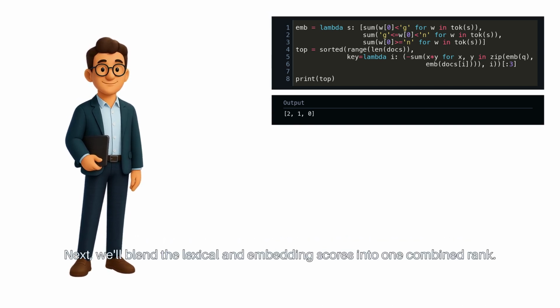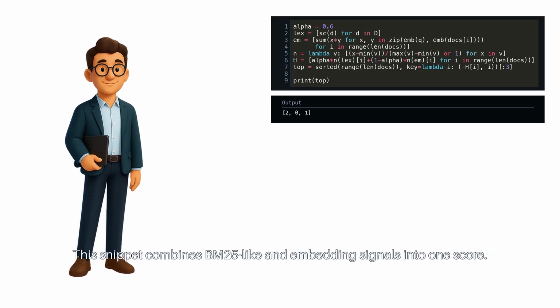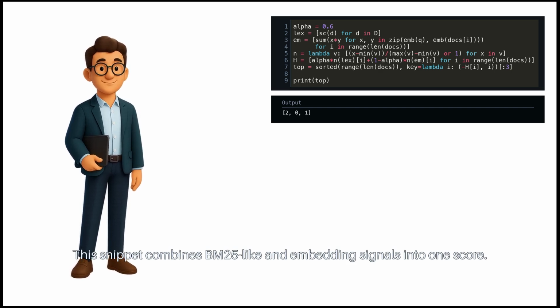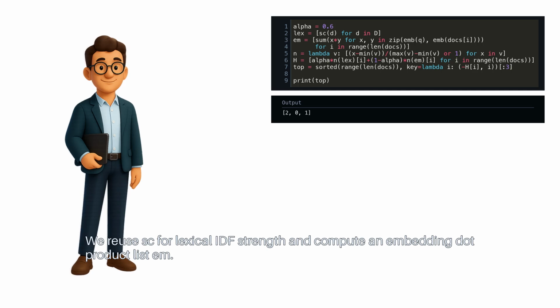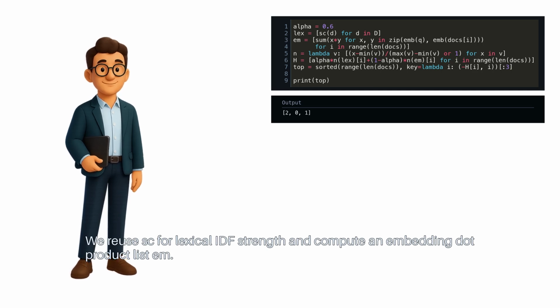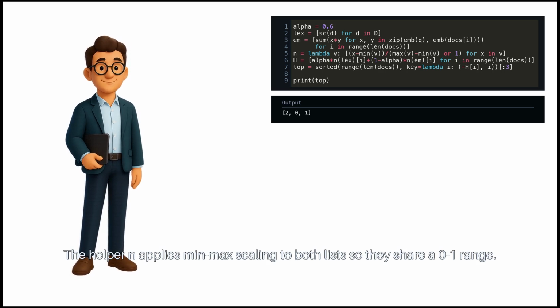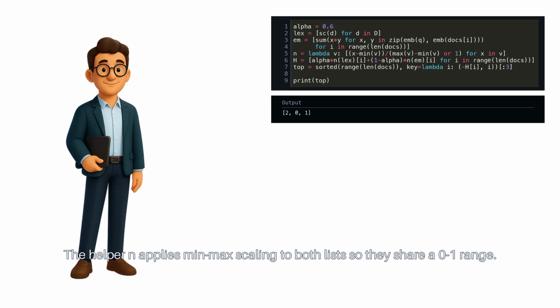Next, we'll blend the lexical and embedding scores into one combined rank. This snippet combines BM25-like and embedding signals into one score. We reuse SC for lexical IDF strength and compute an embedding dot product list, EM. The helper N applies min-max scaling to both lists so they share a 0 to 1 range.